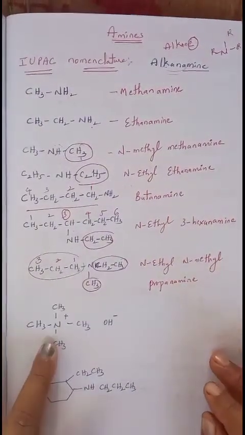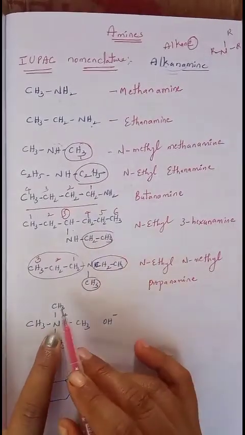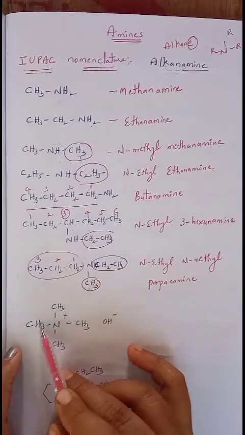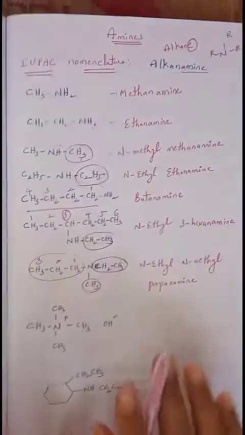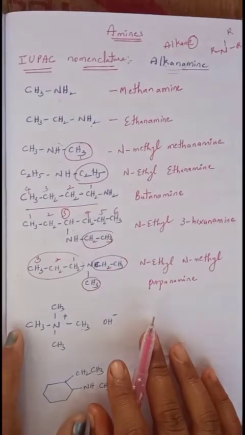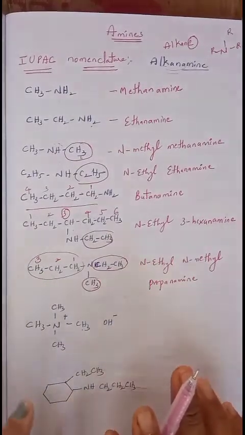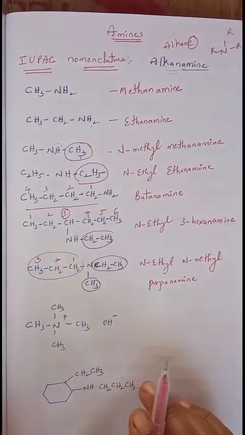Now we'll see this one. Here, to the nitrogen atom you can observe 4 alkyl groups are attached: 1, 2, 3, 4. If 4 alkyl groups at a time are attached, then that is said to be a quaternary ammonium salt. So now we'll try to write the name of this quaternary ammonium salt.